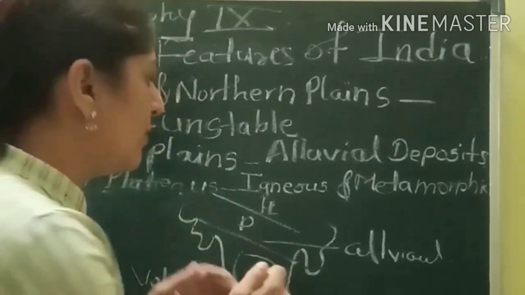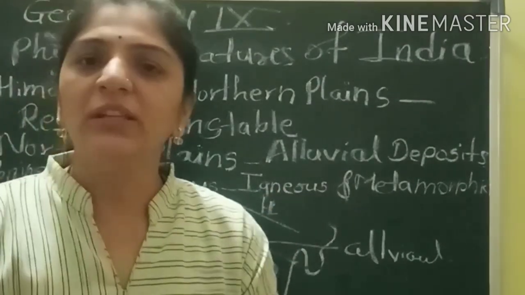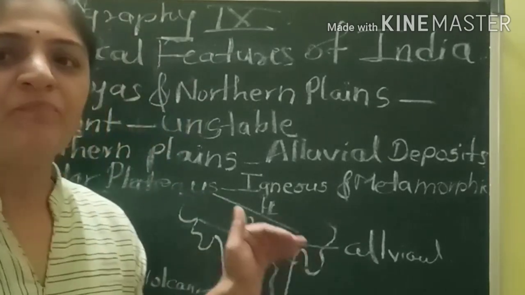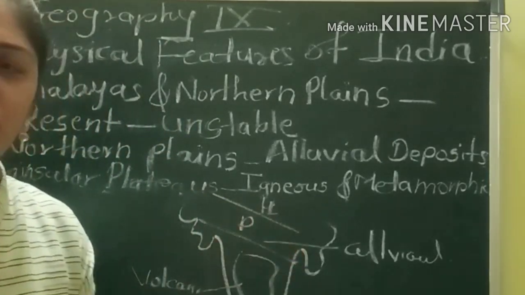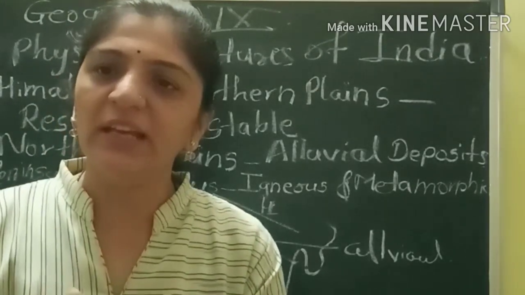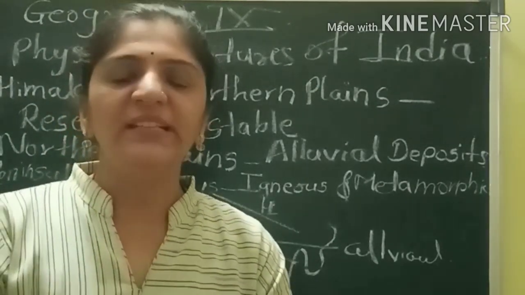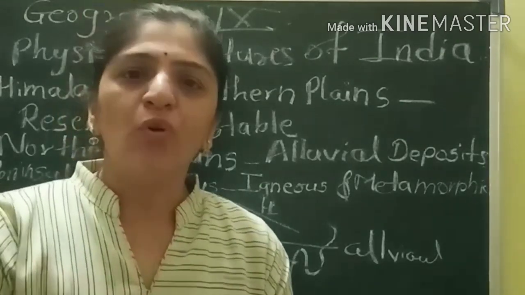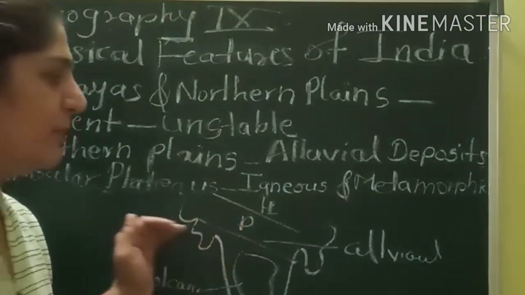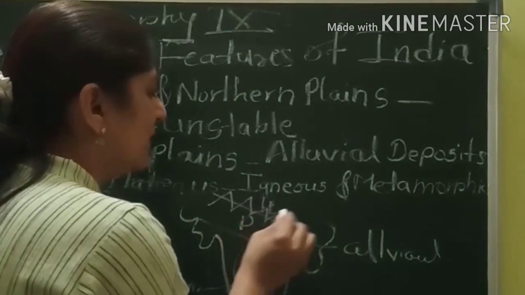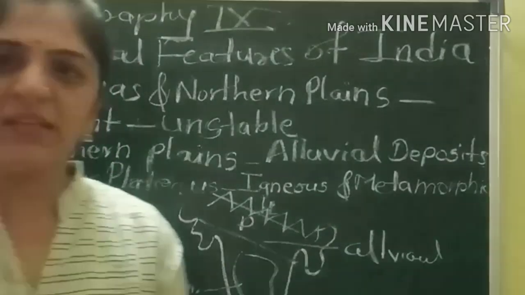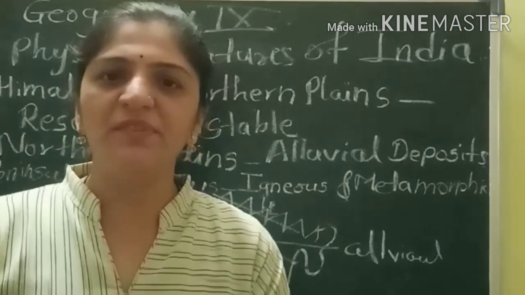And then we have the northern part, the northern Himalaya and mountain. We have seen that these are the young fold mountains. They are much more recent in origin, and they are also geologically unstable because they are still evolving, and that region was made due to the Tethys sea, as we already learned in the previous part.